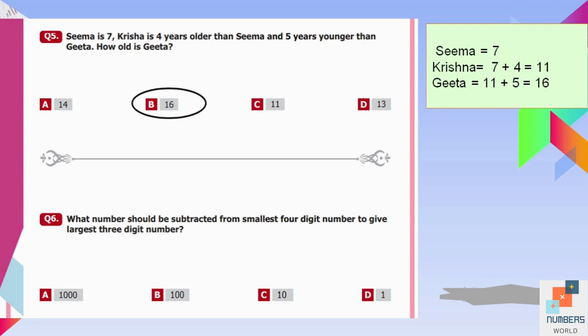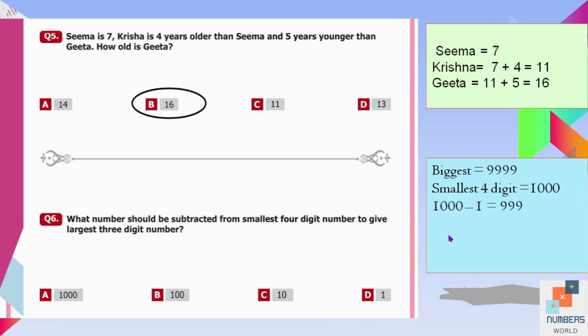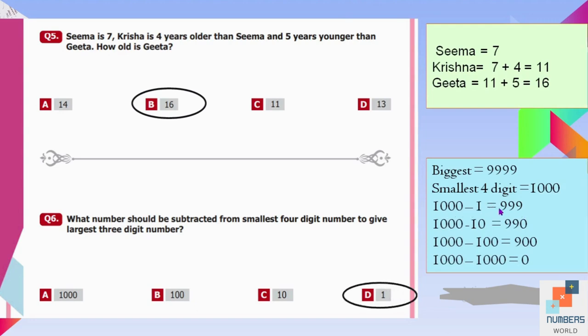Question number 6, what number should be subtracted from smallest 4-digit number to give largest 3-digit number? So here first of all we have to see what is the largest 4-digit number, that is 9,999, and smallest 4-digit number is equal to 1000. So to get the largest 3-digit number, we will see all our options. Obviously we have to subtract the smallest number given in the option. So look at this, if we check all our options like 1000 minus 1, 10, 100 or 1000. So this is our option D part. Like 1000 minus 1 is equal to 999. That is greater than the rest of the answers.